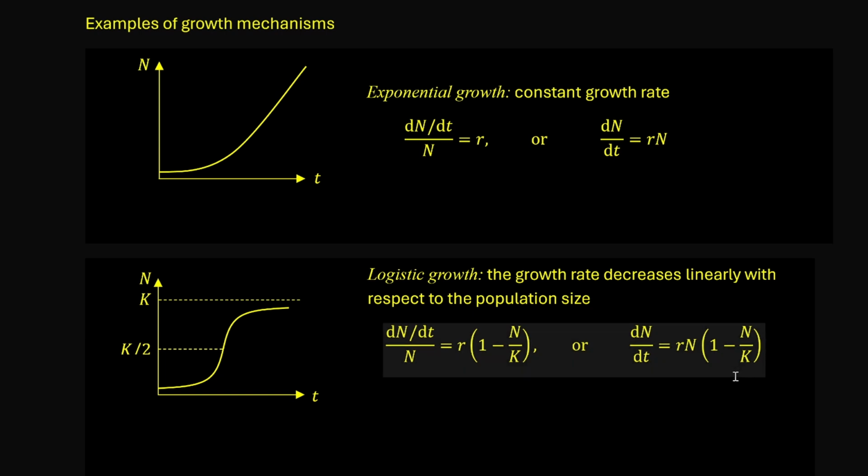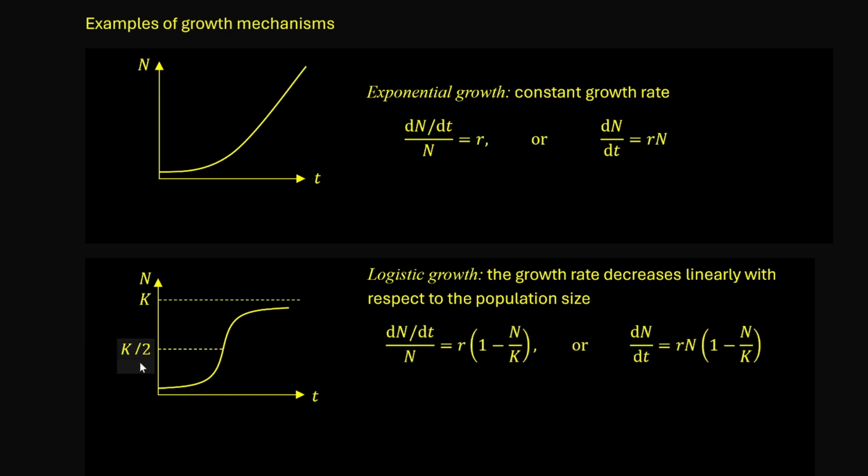minus n over k. Because the right-hand side has a quadratic function, dn over dt has a maximum, namely when n is equal to k over 2, half of the carrying capacity. So as we can see, the population starts growing slowly, and when n reaches half k, the speed is maximized, and after that, the environment begins to saturate. So the population approaches the carrying capacity as t goes to infinity.